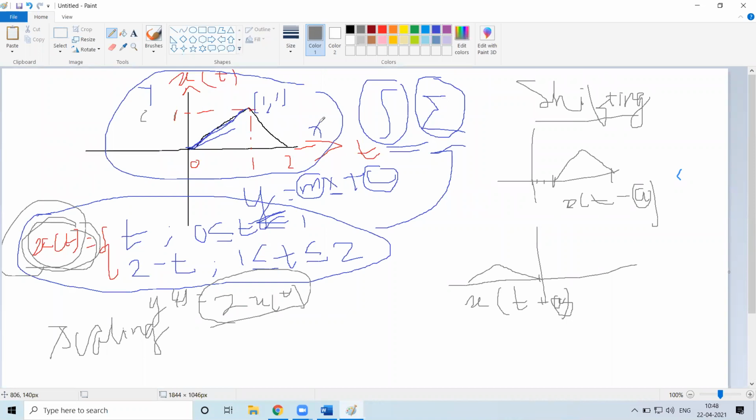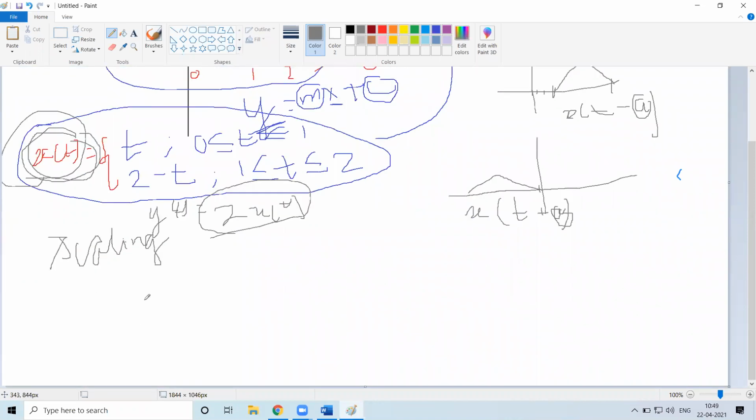Now what about scaling in terms of time? I want a signal y of t which will be scaled in the time domain. Here I am scaling the amplitude, and here I am scaling the signal in the time domain. So I represent it as x of at.